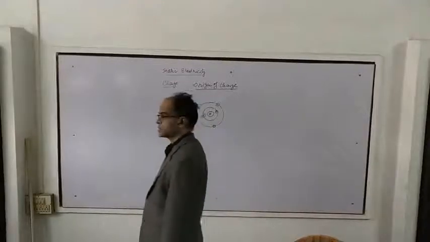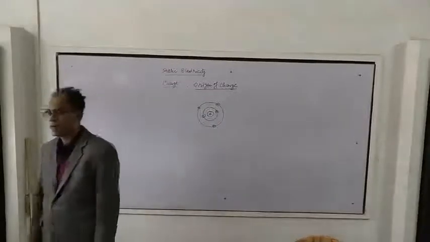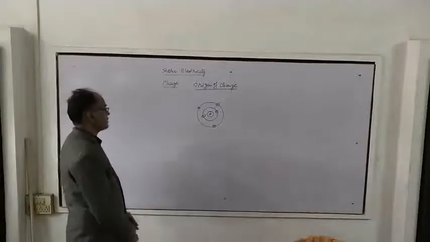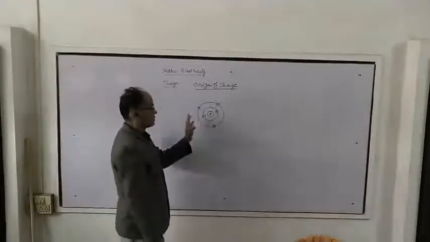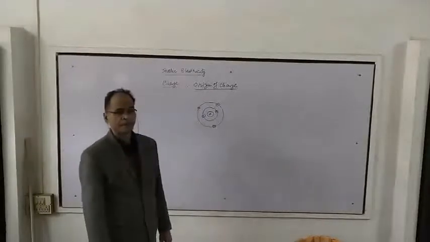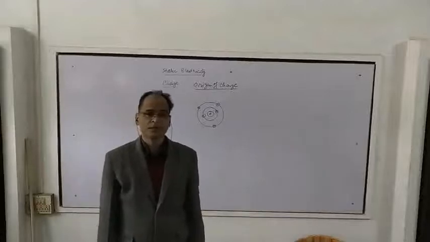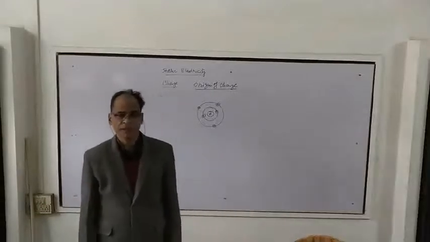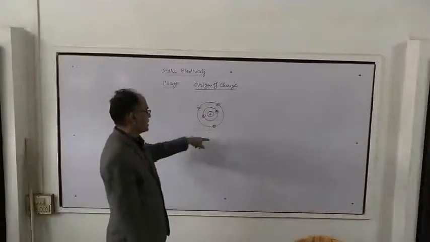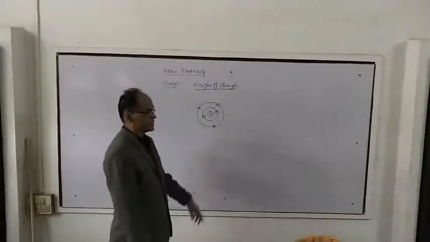Now the question is, how does a body get charged? You might know that every body is made of atoms, and atoms have positively charged protons in the nucleus and negatively charged electrons revolving around the nucleus in different orbits.